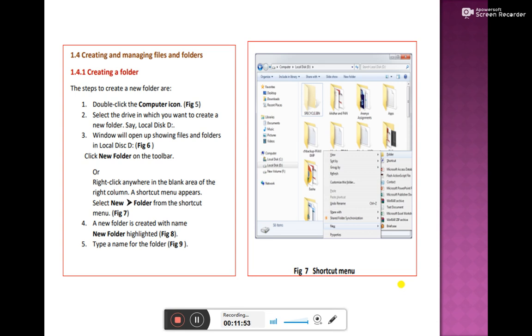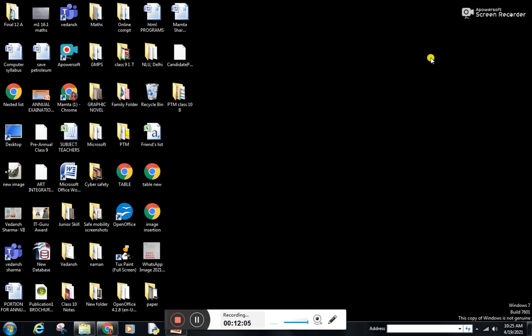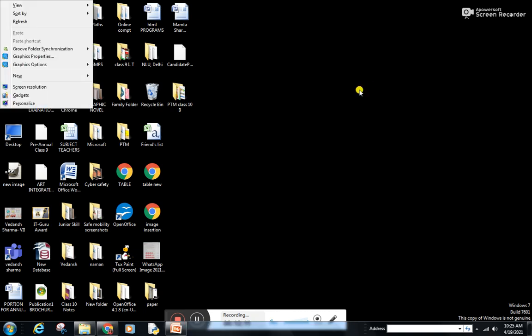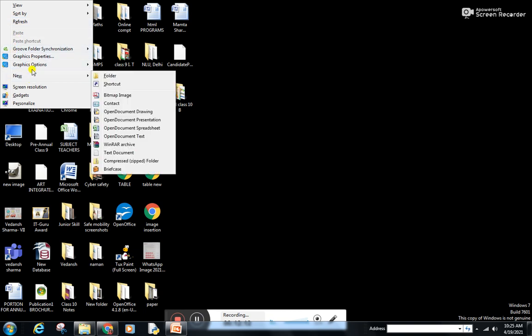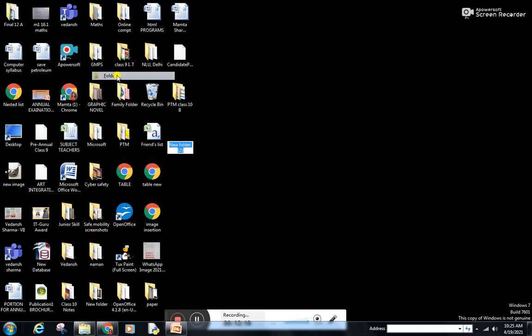Now the question comes: how can we create a folder? These are the steps which are given here. I am explaining a simple way to create a folder. What you need to do is right click anywhere on the desktop and you will get the option New. Click on New and click on Folder. A new folder can be created.